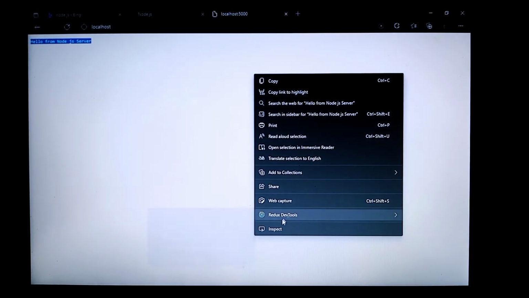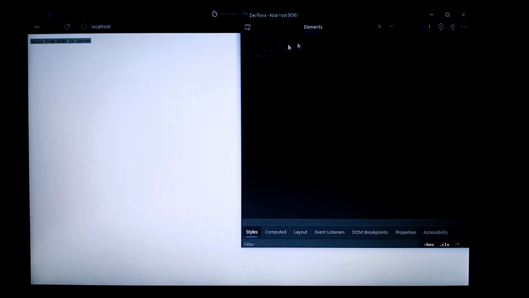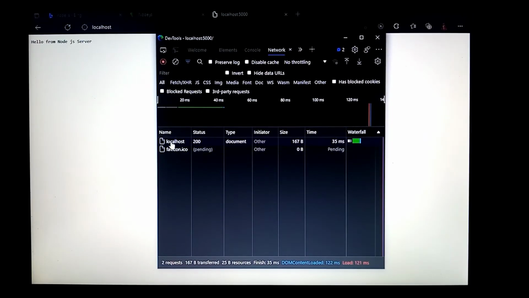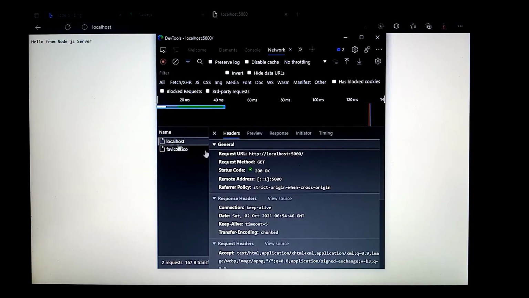Now, let's look at the status code. To do that, just inspect and find the network tab. As you can see, we have localhost with a status code of 200.